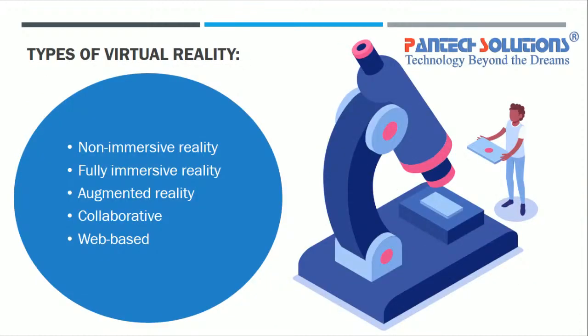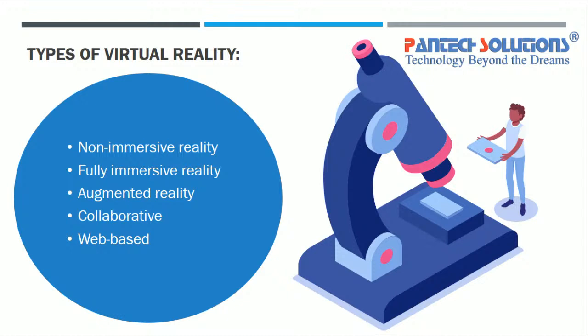The types of virtual reality are: non-immersive, fully immersive, augmented reality, collaborative, and web-based. Non-immersive means, for example, playing games on an Xbox with a joystick.